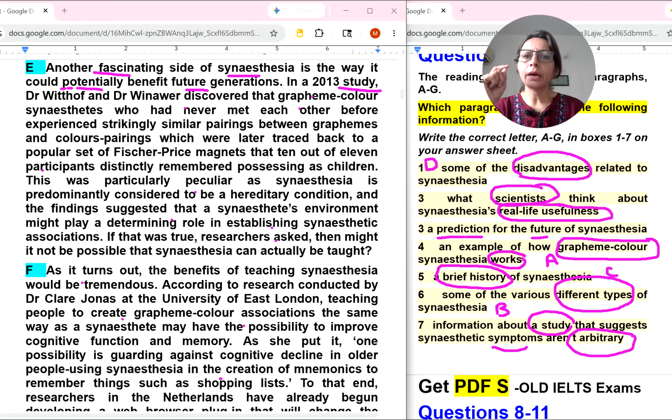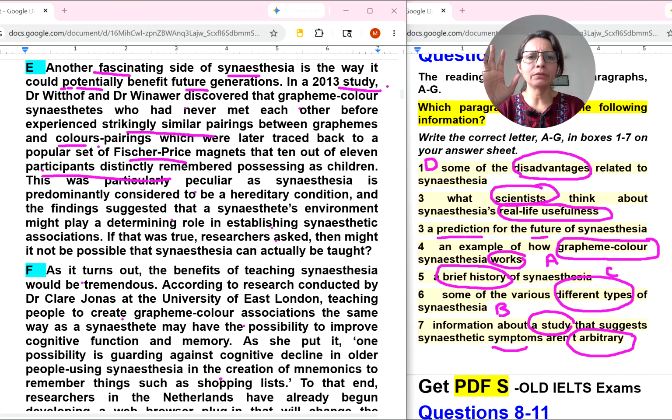So we were talking, in a 2013 study, Dr. Witthoft and Winawer discovered that grapheme-color synesthetes who had never met each other before experienced strikingly similar pairings between grapheme and color, which were later traced back to a popular set of Fisher-Price magnets. Ten out of the participants distinctly remembered.